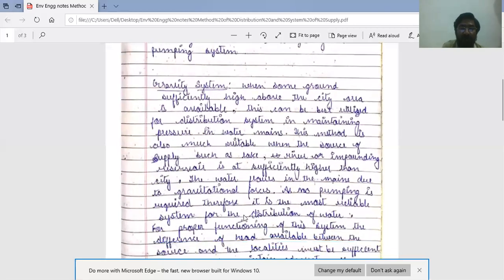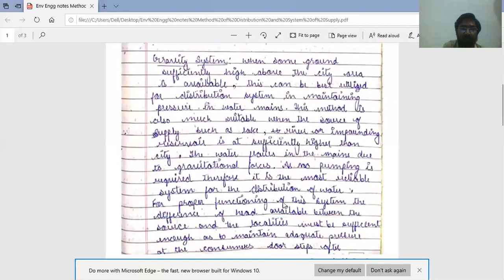The water flows in the mains or main pipeline due to gravitational force. As no pumping is required, it is the most reliable system for the distribution of water.